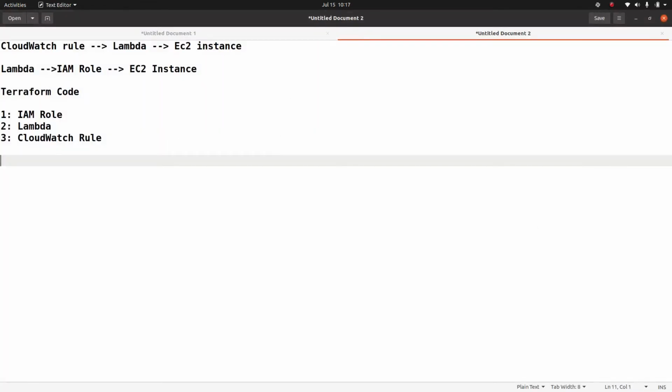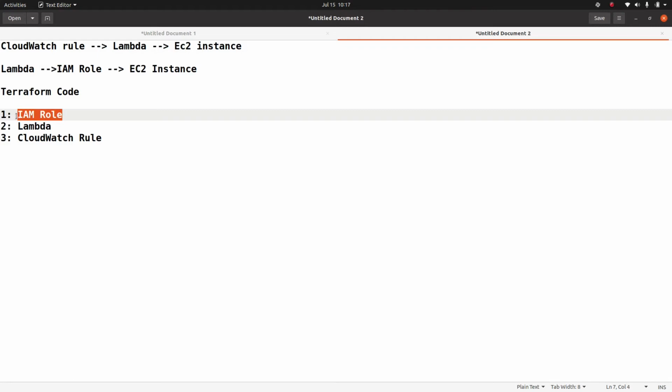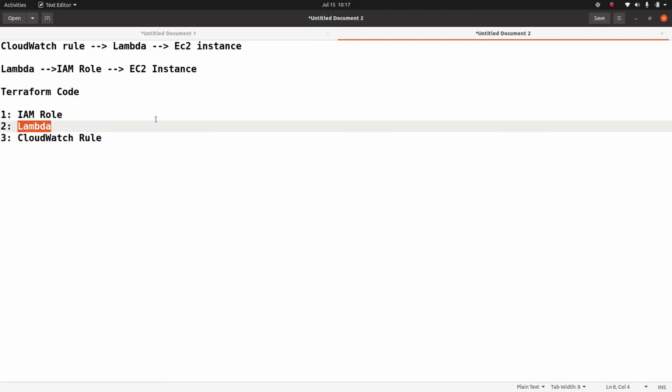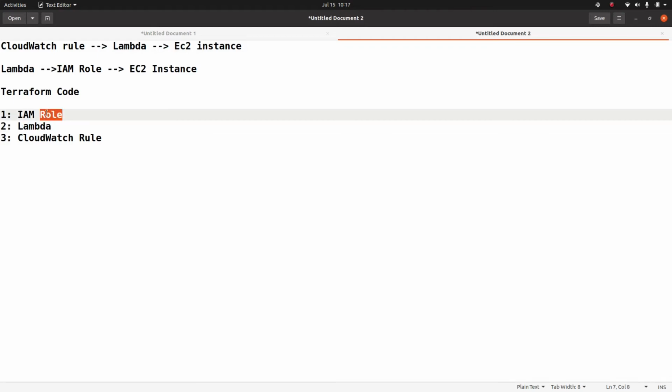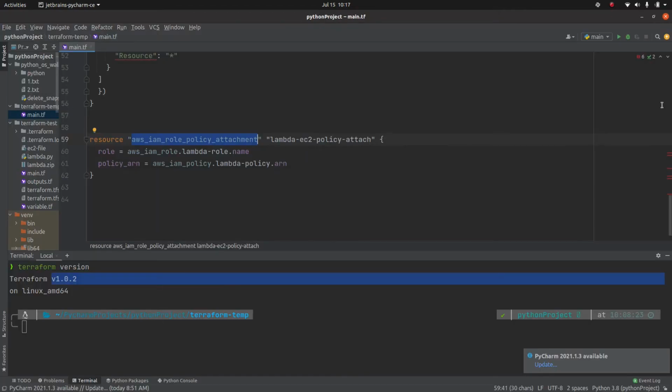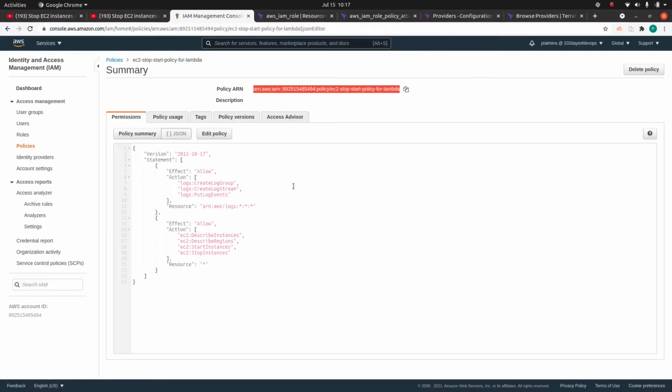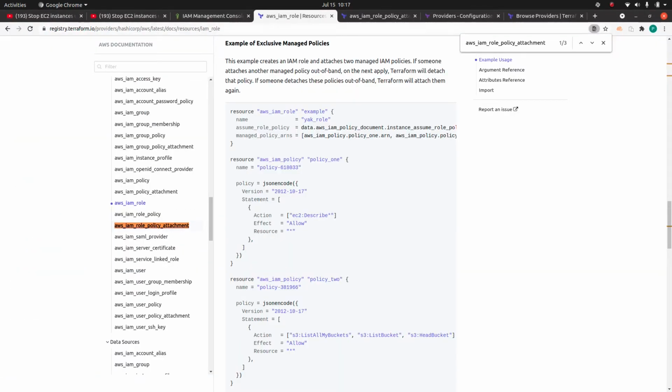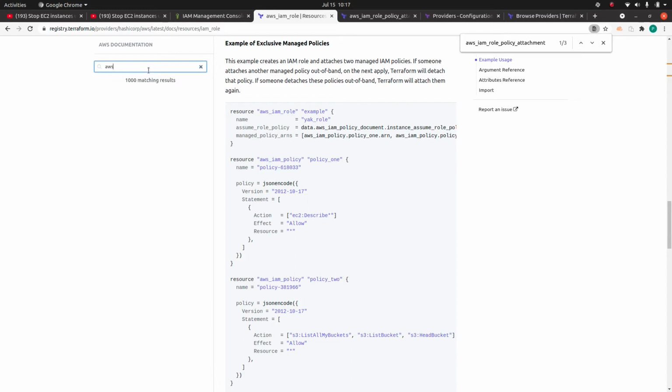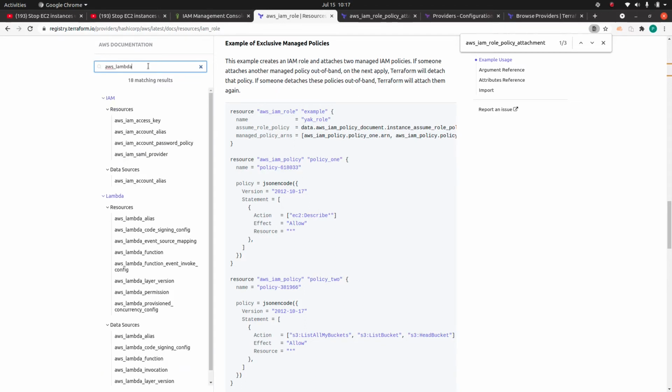We have defined the IAM role. The next thing is we need to define our lambda function and attach this IAM role to it. In order to do that, we are going to use a resource called aws_lambda_function. So let's go back to the Terraform documentation and look for a resource called aws_lambda_function.